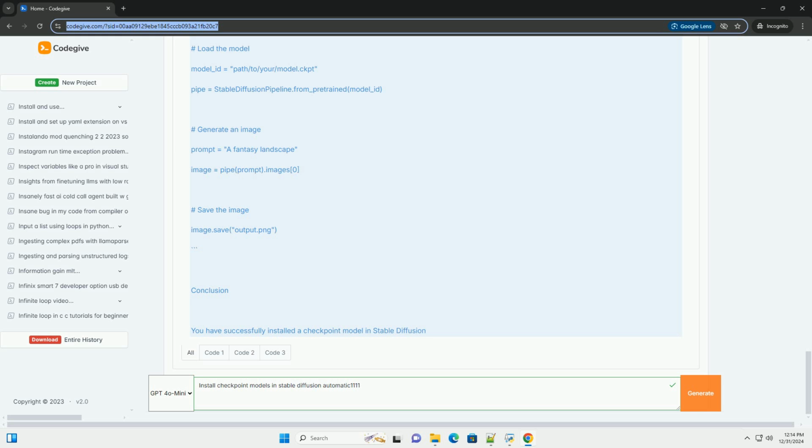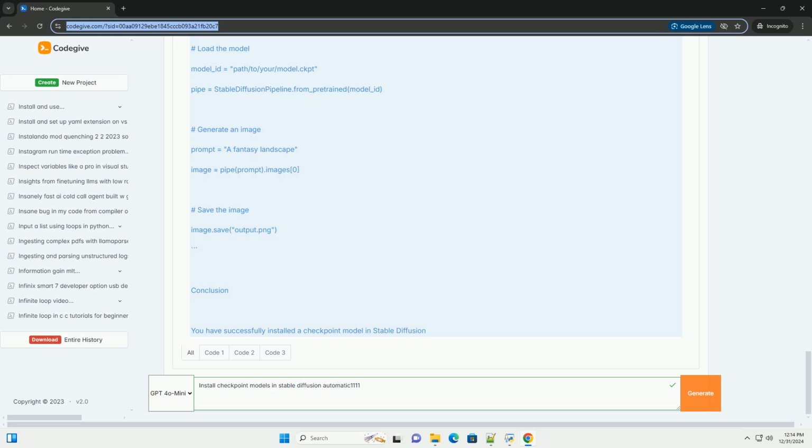Step 2. Set up a virtual environment, optional but recommended. Creating a virtual environment is a good practice to avoid package conflicts. Bash. python -m venv venv. source venv/bin/activate. On Windows, use venv/scripts/activate.